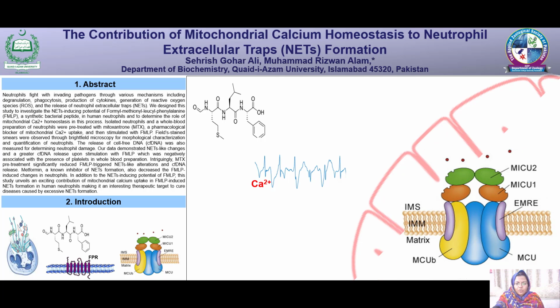There's a channel in mitochondria that is involved in the mitochondrial calcium homeostasis, particularly the uptake of mitochondrial calcium. This channel, the mitochondrial calcium uniporter, is involved in neutrophil functions such as polarization and chemotaxis. However, there is no study about its involvement in NETs formation. In this study, we also focused on this channel to understand the contribution of mitochondrial calcium homeostasis to the FMLP-mediated NETs formation.